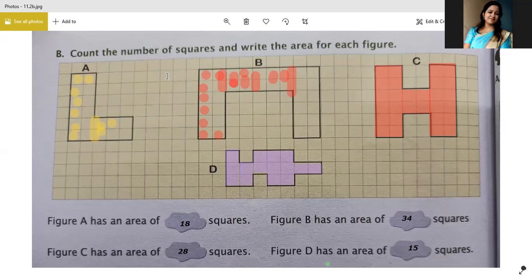Do it quickly. Those who have not done it, just complete it quickly. Okay, so now for question C, we need a graph. See, question C is written for graph paper: draw shapes having the following areas. So we need a graph for that. If you don't have a graph, use a maths notebook, the lined maths notebook. And if you don't have a lined notebook, I will have you do it on the Hindi notebook. You have to make vertical lines on it. That's it.